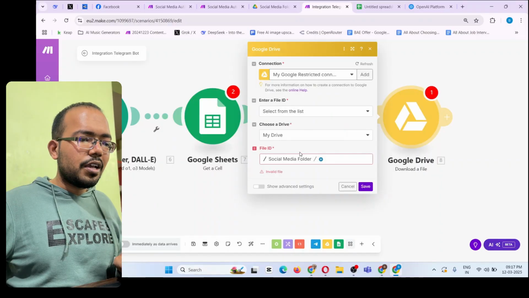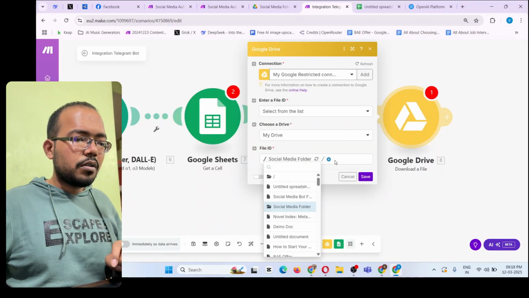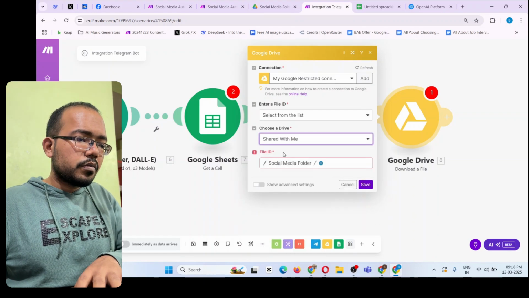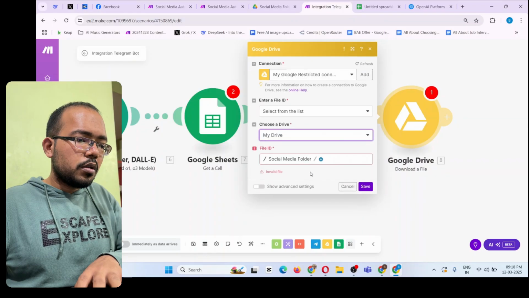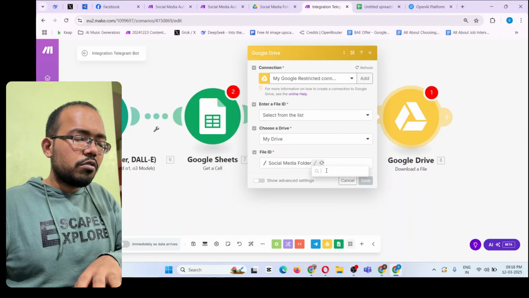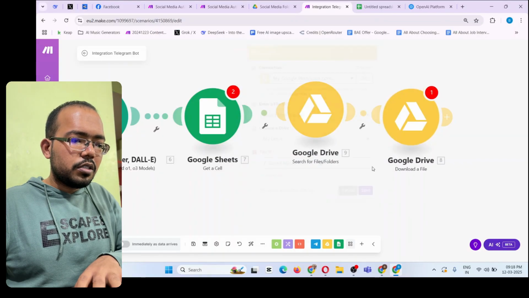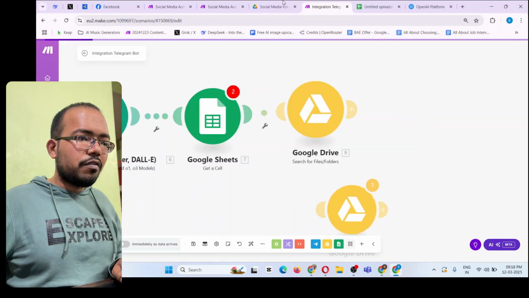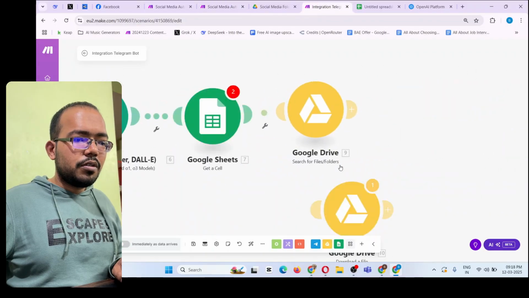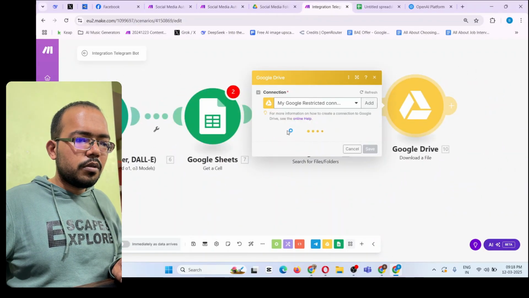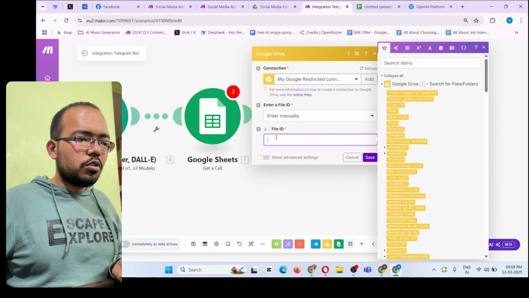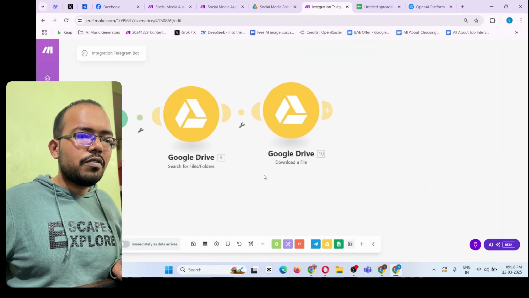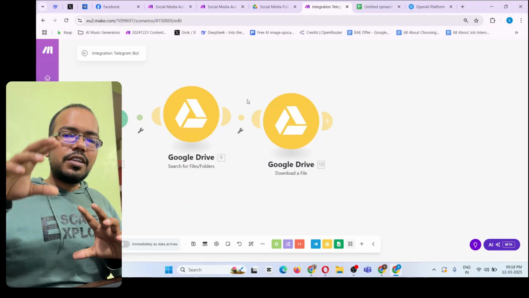Come to the download a file, and my drive. Basically, share it with me. And here you have to, okay, let me just redo this. Delete module, add module, download a file. Okay, this one. So here you have to enter the file ID, and that you will get from the previous one. So this is the file ID. Click on save. Now you download that file, the photo that you uploaded earlier.